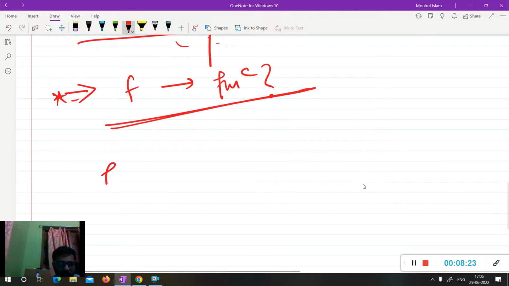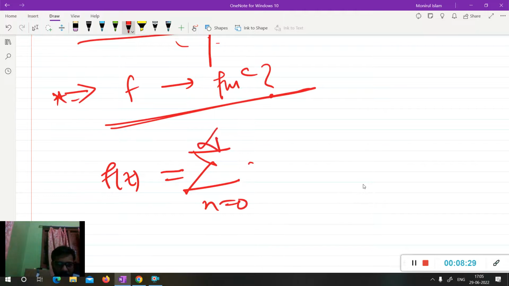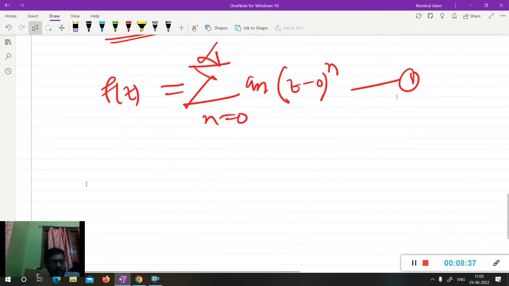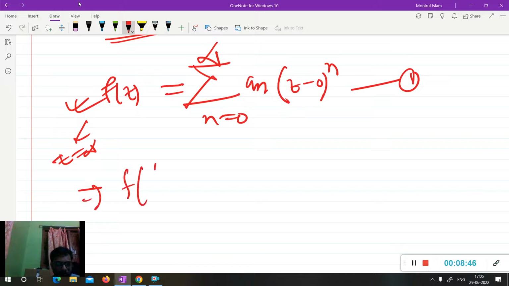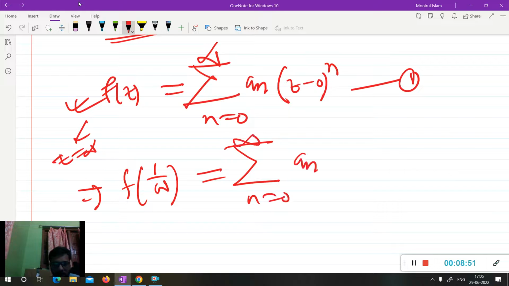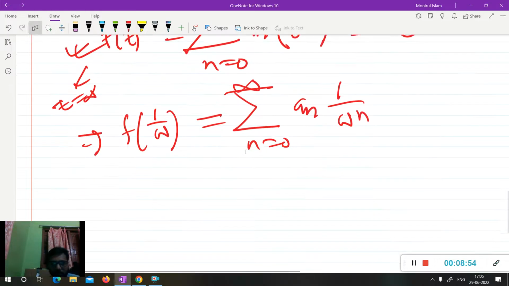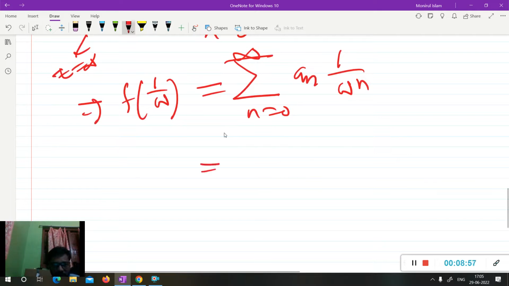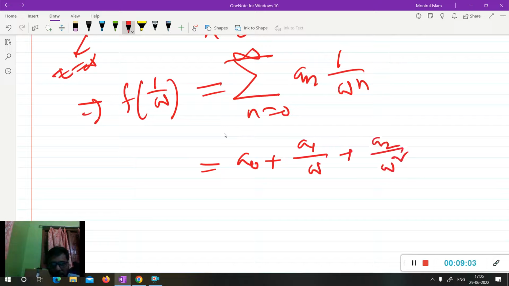The function is entire, so you can write the power series at z equal to 0: summation n from 0 to infinity of a_n z to the n. Now it is also given that f(z) is analytic at z equal to infinity, so I am putting z equal to 1 by w. This gives summation n equal to 0 to infinity of a_n (1 by w) to the n, which you can write as a0 plus a1 by w plus a2 by w square, and so on.